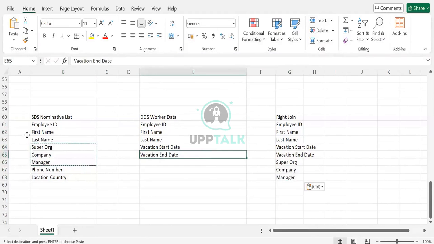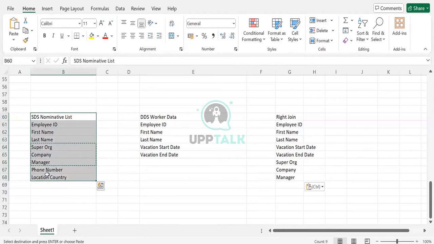We already have a nominatory list. Nominatory list is nothing special; this name might be different in each organization. Basically, we have a shared dataset which will have all the details of the worker. There are no filter conditions, no criteria, and no modifications to be done. It's pure data. And why do we use this? We use it to join and union with a dataset which has very limited information.